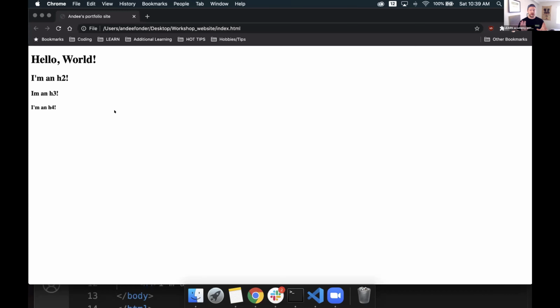H1, this is important to remember when you're building sites, should only be used once per page. So in this case today, what we're building is a single page website. You may want to build out multiple pages for your website. If you're using header tags, only use one H1 tag per page. Why? It's for SEO purposes. SEO stands for search engine optimization. I could do a whole other workshop on what that means.